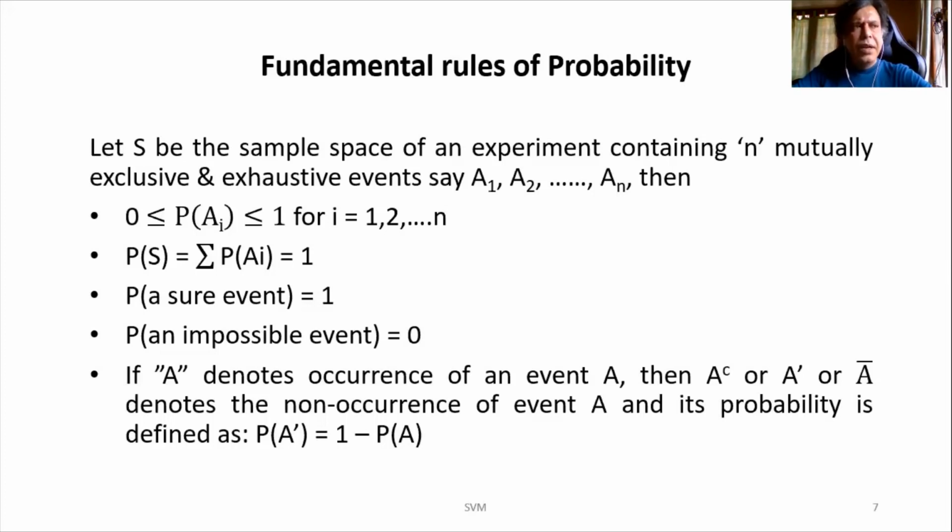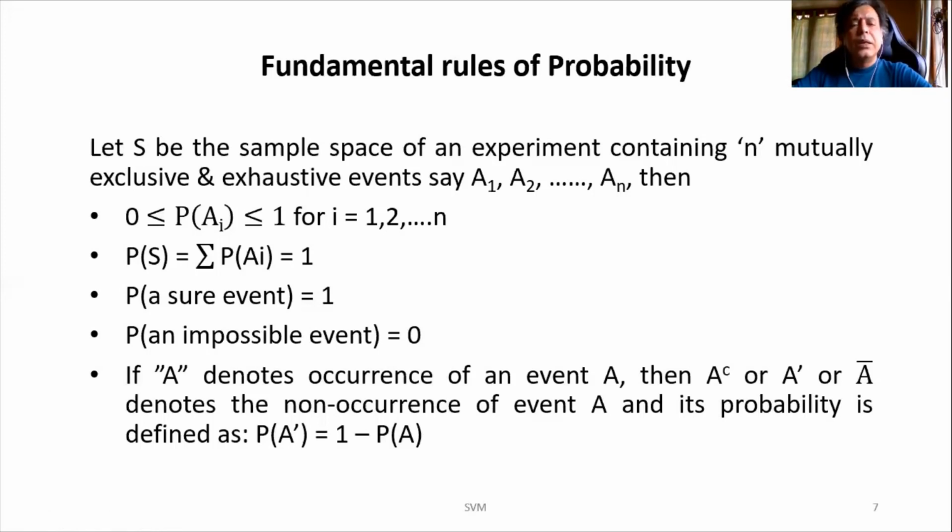If any of the events, we say that it is 100% a sure event, then probability of that event becomes 1. In the previous example, the probability of that manager choosing a particular employee is a sure event, and probability of him not choosing anybody else is an impossible event. So such examples you can consider. Probability of a sure event is always 1, and probability of an impossible event is always 0.